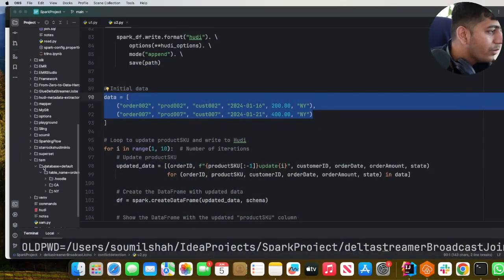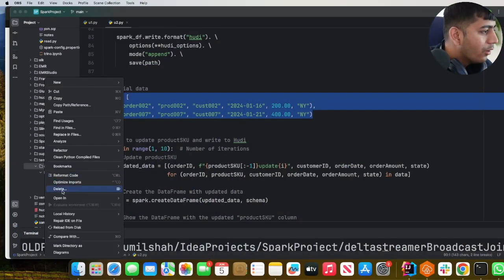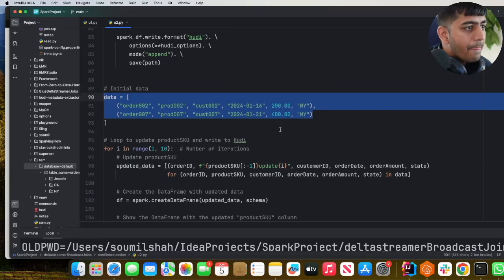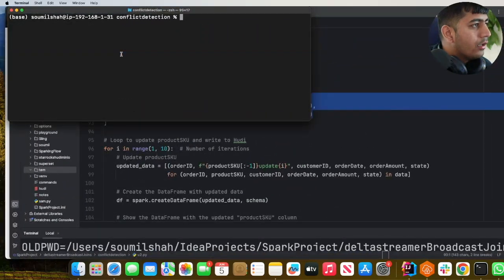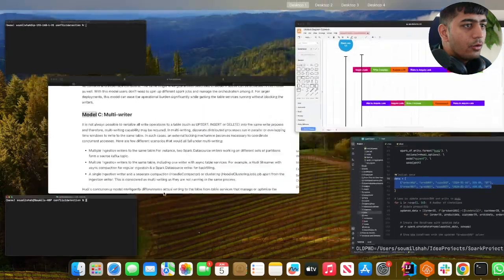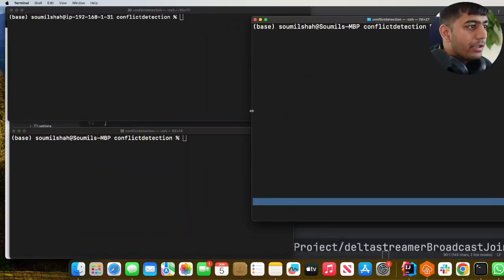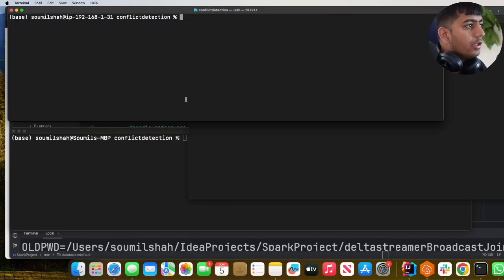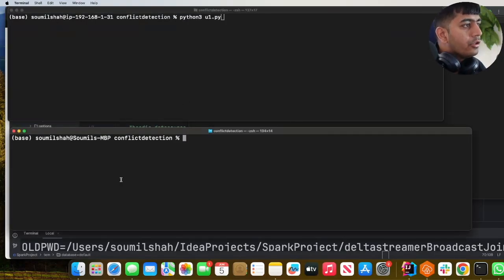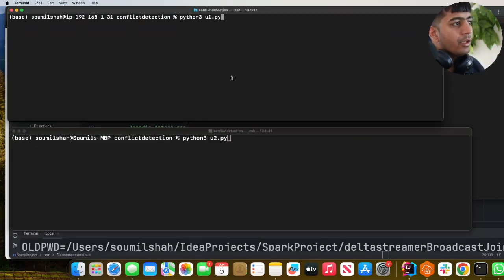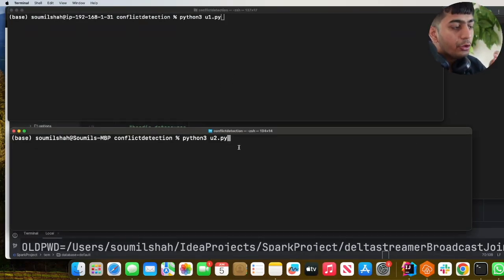I think the best way to learn something is to try it out. So I delete this. Okay. I have terminal 1 and terminal 2 over here and then the terminal 3. So I have all the terminals over here. All right, so python u1.py and python u2.py. I'm going to start u1.py, and then after a certain delay, I'm going to start u2.py.